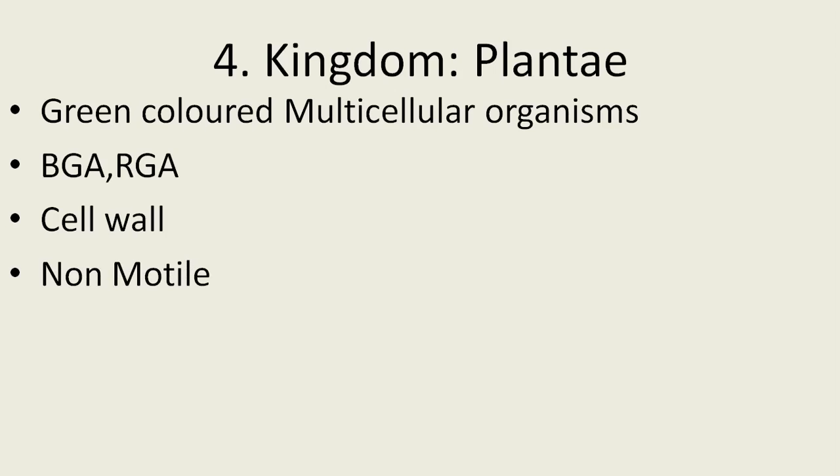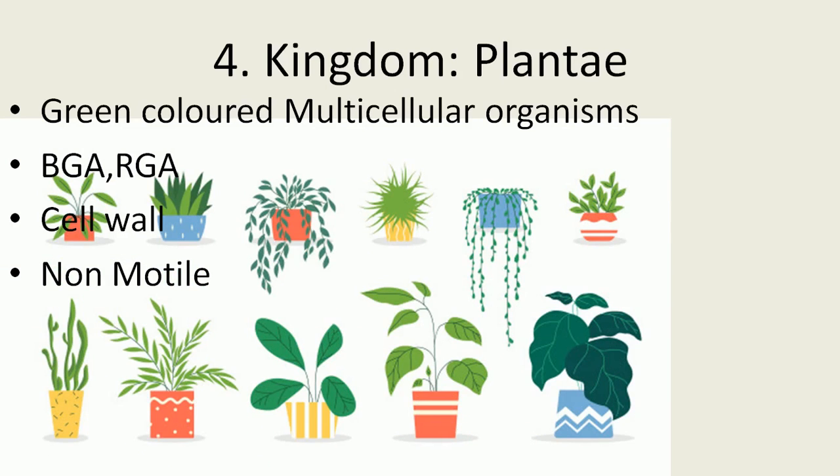Then another important feature, already discussed in the first slide: kingdom Plantae is non-motile. The organisms are fixed to a substratum. Starting from shrubs to trees, all are fixed to a substratum. Here we see different organisms: the orchid plant, then runner plant, then trees. You will observe different examples in this pictorial presentation.